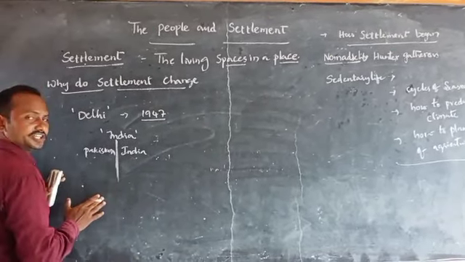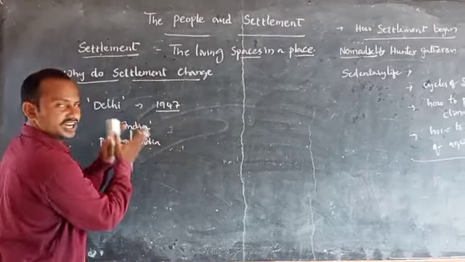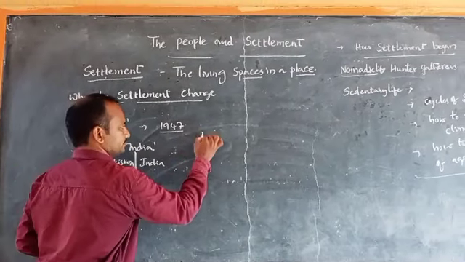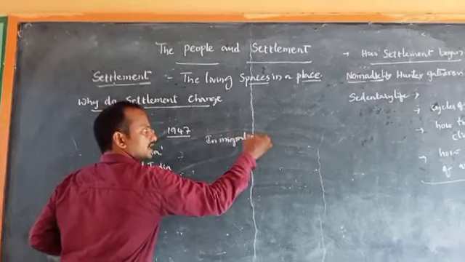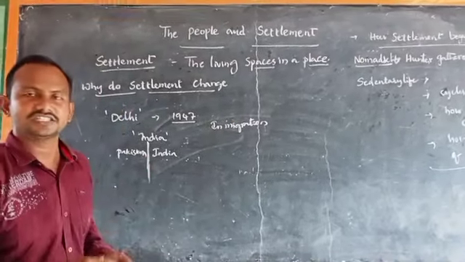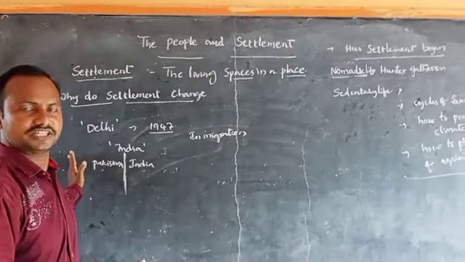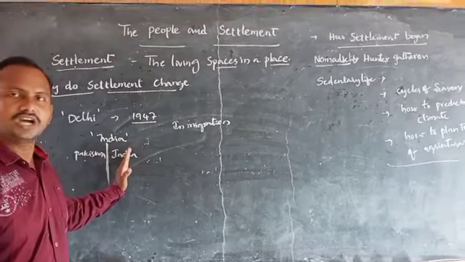At the time of the partition, many people came to Delhi and settled down. That is called in-migration. In-migration is there and out-migration is there. Out-migration means those who go from our country to another country. In-migration means those who come from another country to our country.